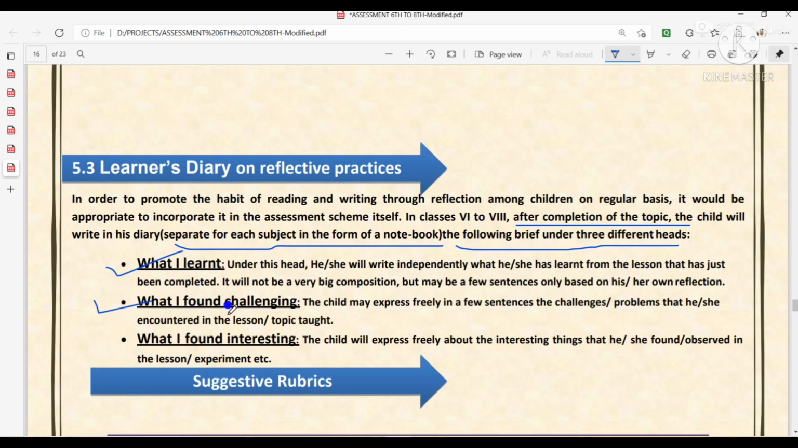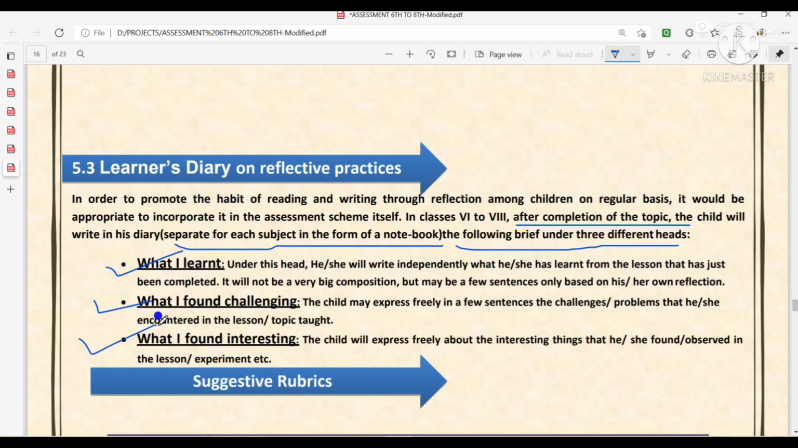Then the next one is what I found challenging. The child may express freely in a few sentences the challenges, problems that he or she encountered in the lesson topic taught. I have already told you that those skills or activities which you have not been guided in the previous classes, that means your primary classes, you found challenging now, so you will write those activities.